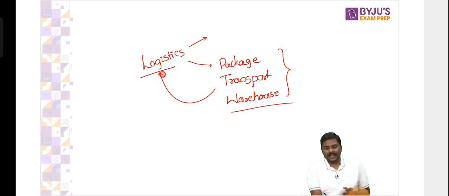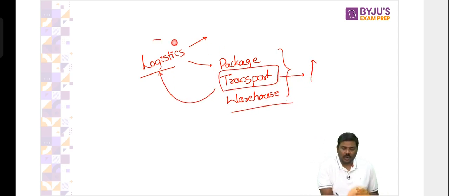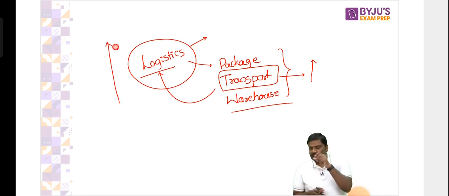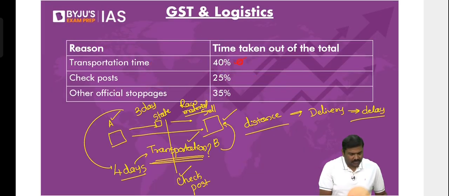So whenever you're going to undertake all of these activities, all of these put together is called logistics. And if your cost of transportation is higher, what will happen to cost of logistics? Cost of logistics is also higher. And that has been one of the concerns. So have a look at this. Cost of transportation in India is higher because the time taken at the checkpost is higher.